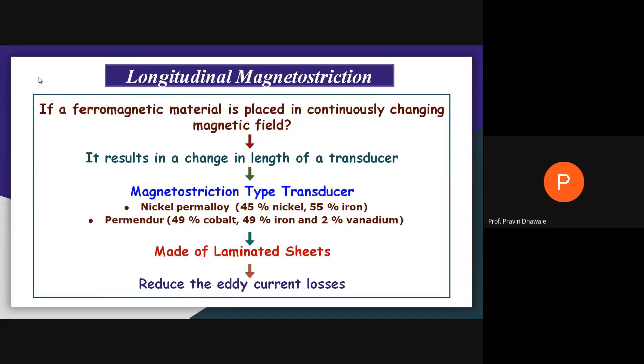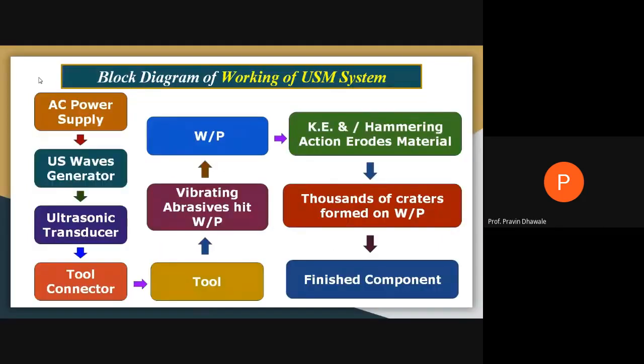Those have a low amplitude, up to a point, not even 1 mm. Such a transducer is called a magnetostriction type transducer. For that purpose, we use ferromagnetic material like nickel permalloy, which contains 45% nickel and 55% iron. They may be made up of laminated sheets, which are utilized to reduce eddy current loss. Also, we discussed the working of the ultrasonic machine.